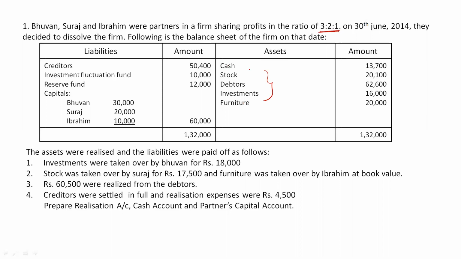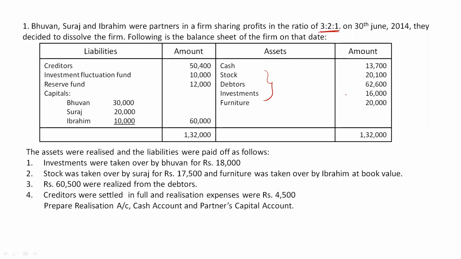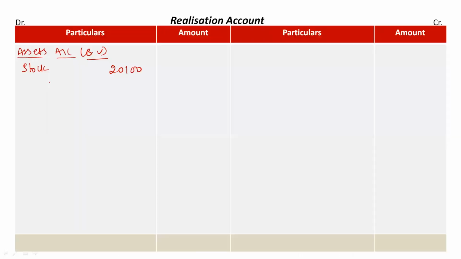Okay, first of all we have stock. So the value of stock given in the question is 20,100, right? So first mention it here, stock, in the inner column 20,100 rupees. Okay, then we have debtors for rupees 62,600, investment 16,000, and furniture 20,000. So just take all these assets and their book value.